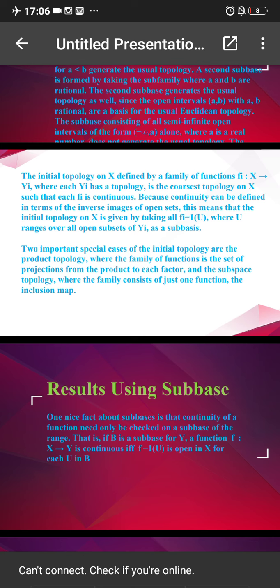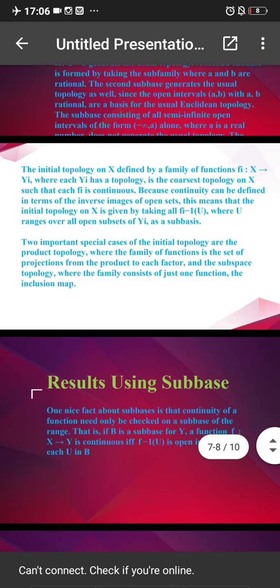And the second one is the subspace topology. In the subspace topology, the family consists of just one function, the inclusion map. Therefore we have covered two special cases of the initial topology.